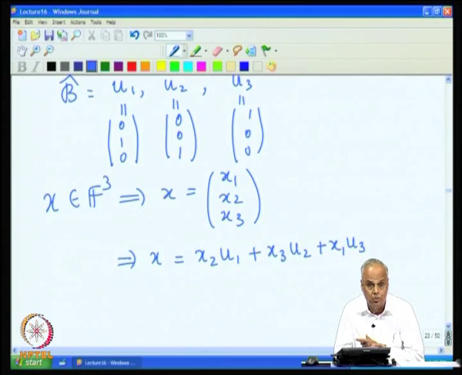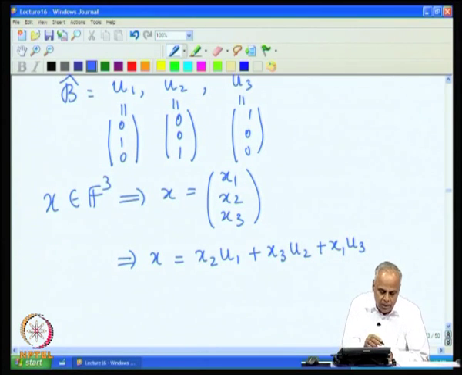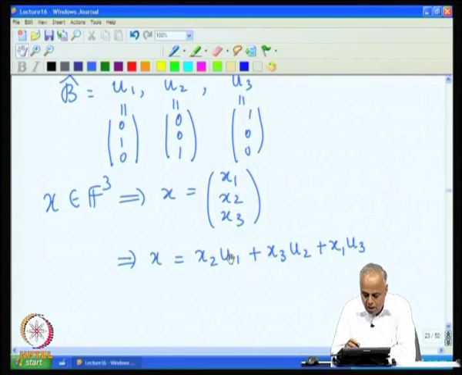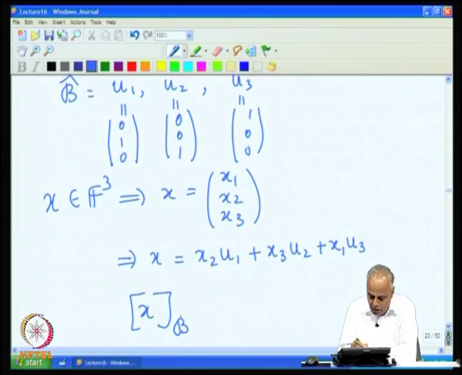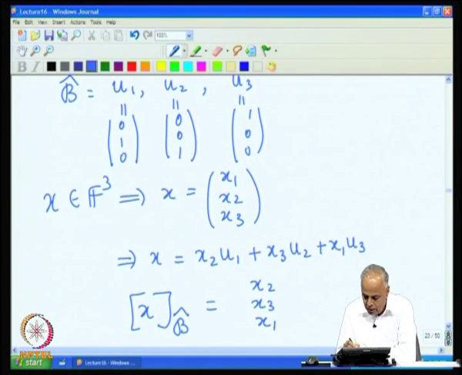It is x2. The second component, for the same vector but with respect to this new basis, is now x3, and the third component is x1, and therefore, the digitization of this vector with this ordered basis is (x2, x3, x1).